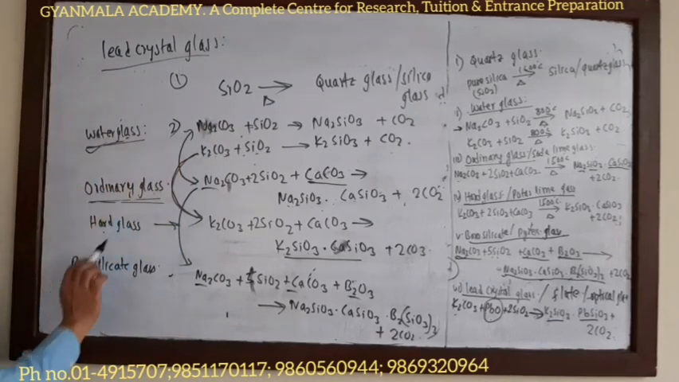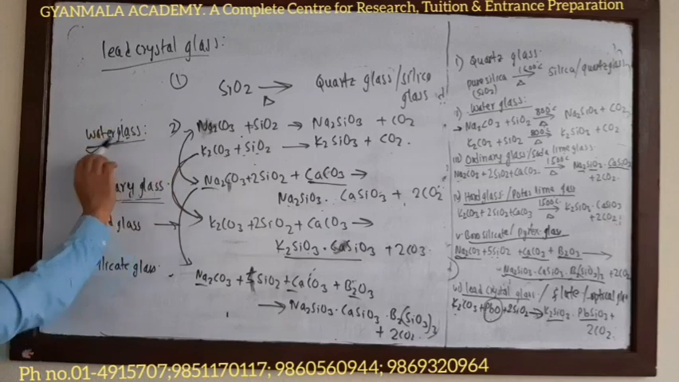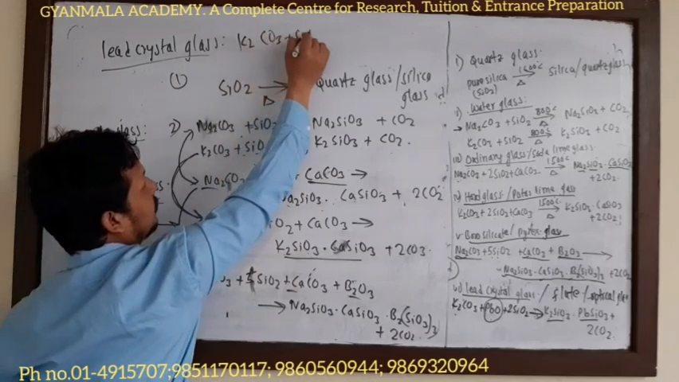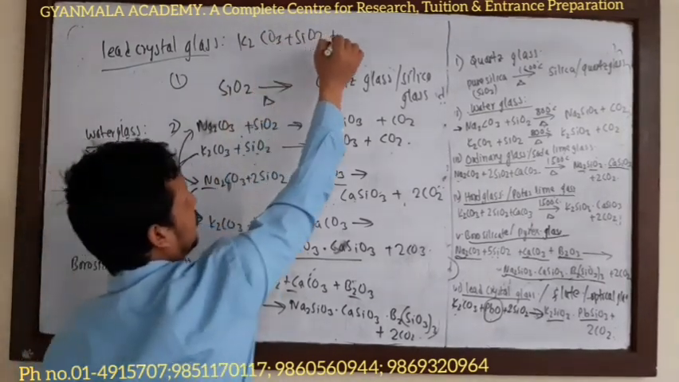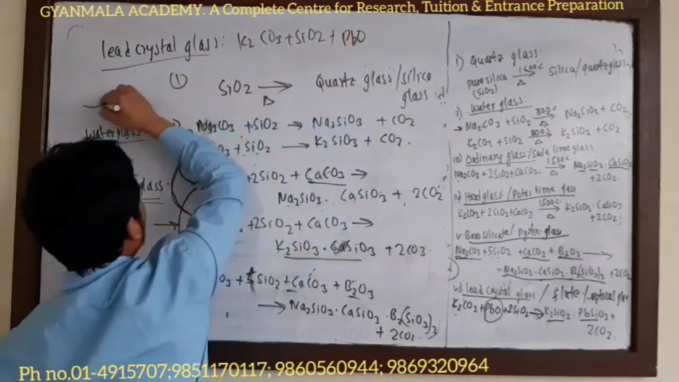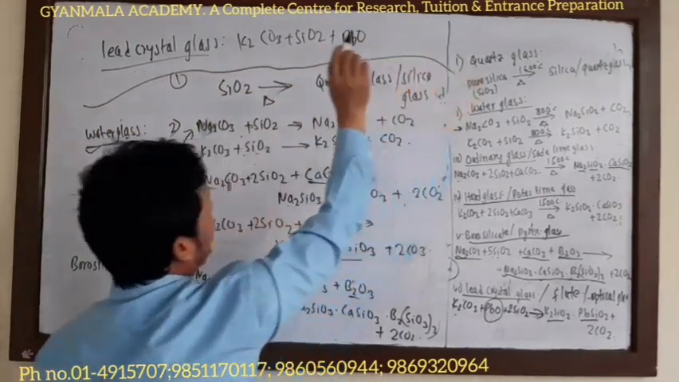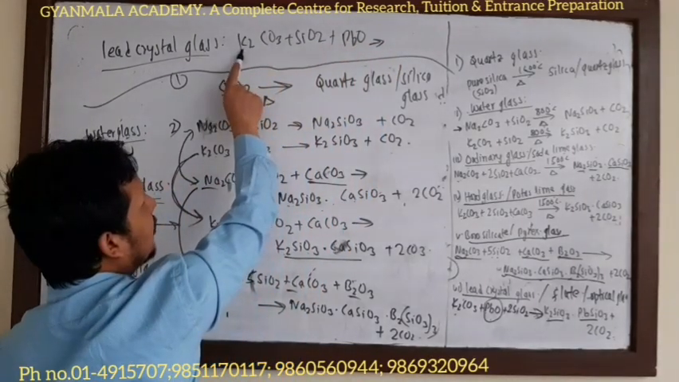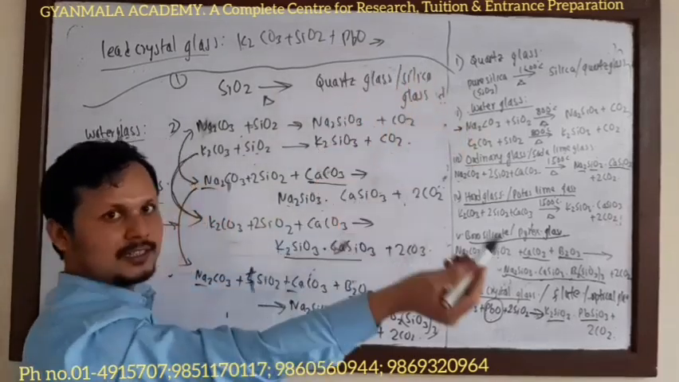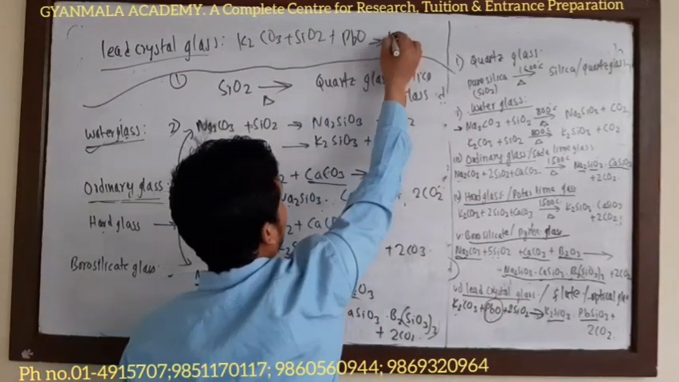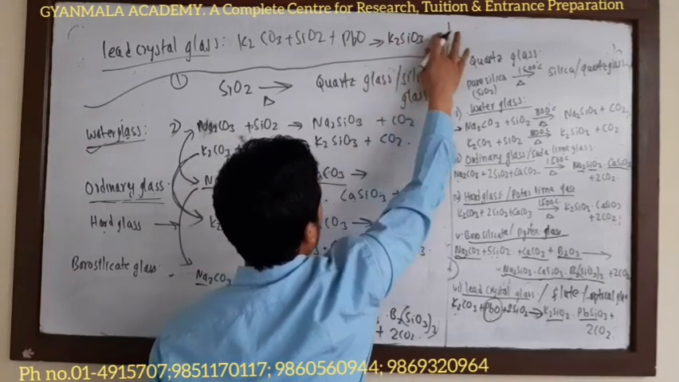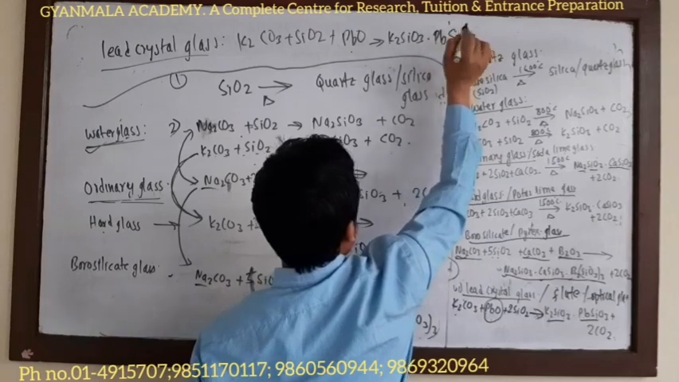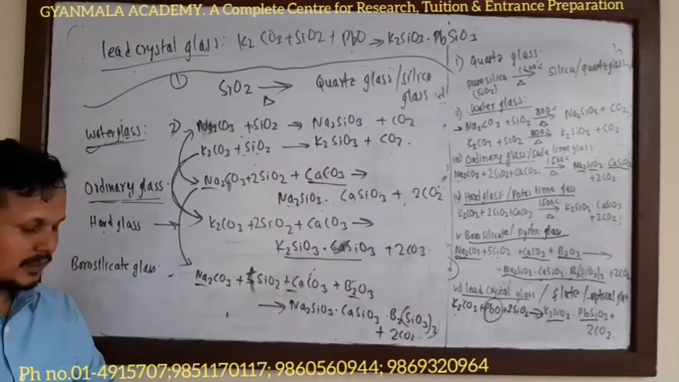Again the second part of the water glass: K2CO3 plus SiO2 plus lead monoxide, PbO. Two types of metal are used here, potassium and lead, so their respective silicates: potassium silicate, K2SiO3, and lead silicate, PbSiO3. So I think you understand the pattern.